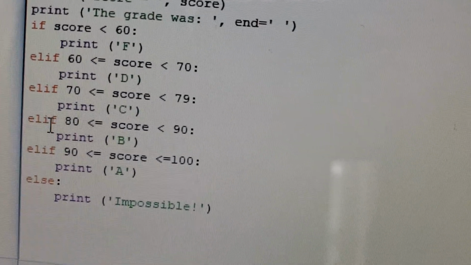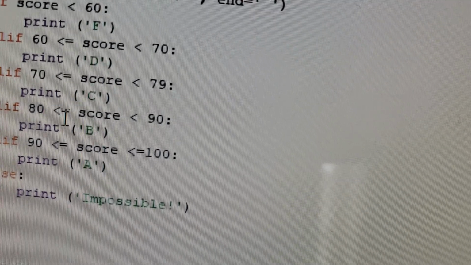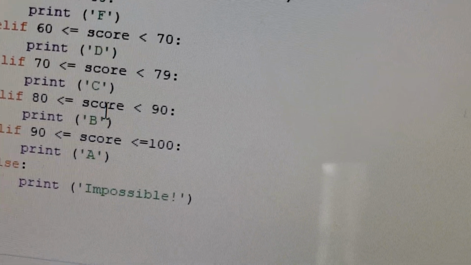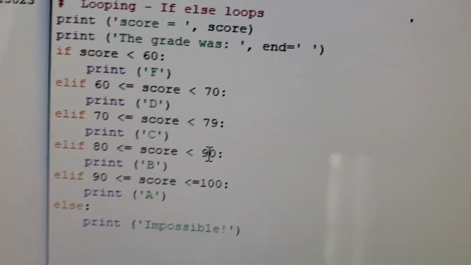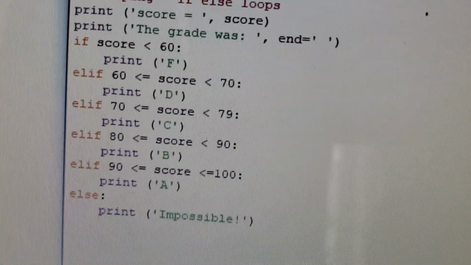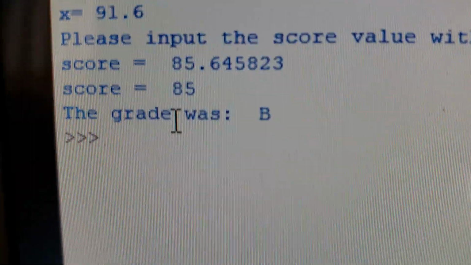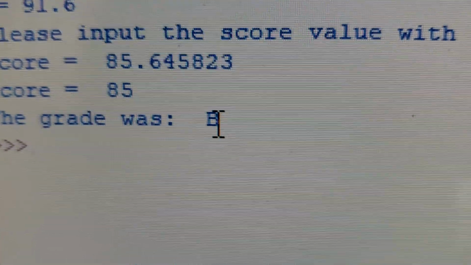It's going to find the range that it is in, which is 80 less than or equal to score. Remember, score is 85, which is less than 90, so it's going to print B. If you go back over here, that's exactly what it did. The grade was B. That's something very simple.